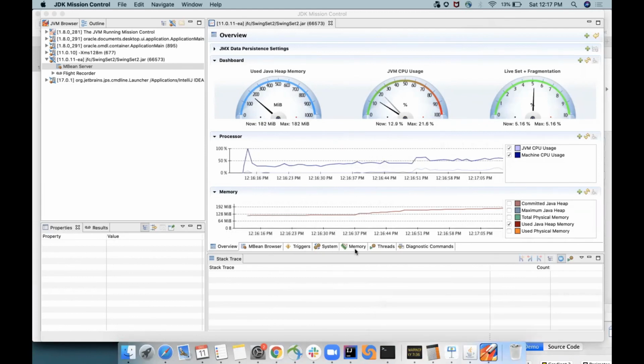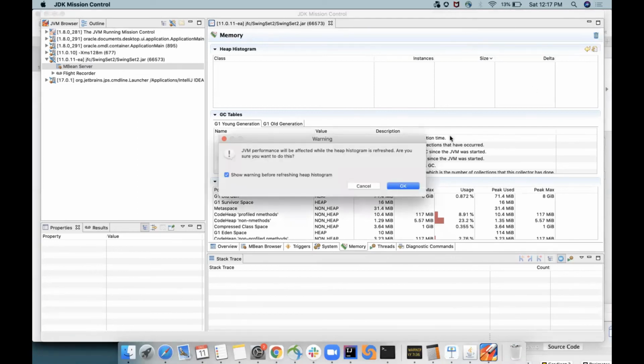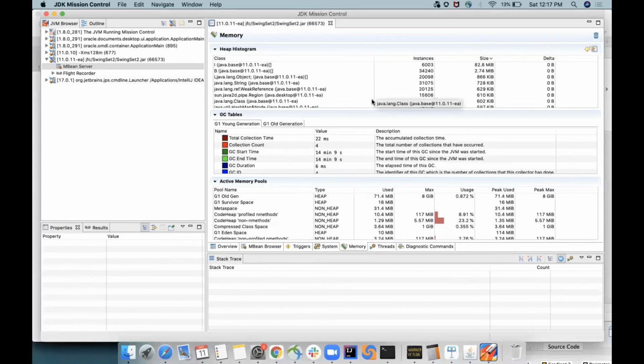There is a tab at the bottom called Memory. In Memory, the first thing is called Heap Histogram. It doesn't load because it loads on demand, so I just need to press the refresh button and it will say it is loading this for you. This will tell you all my classes and the instances, and how much memory they are taking. You can see most of the space goes to String and Integer. Very interesting: you can see Integer is heavier than byte right now because of the graphical interface.